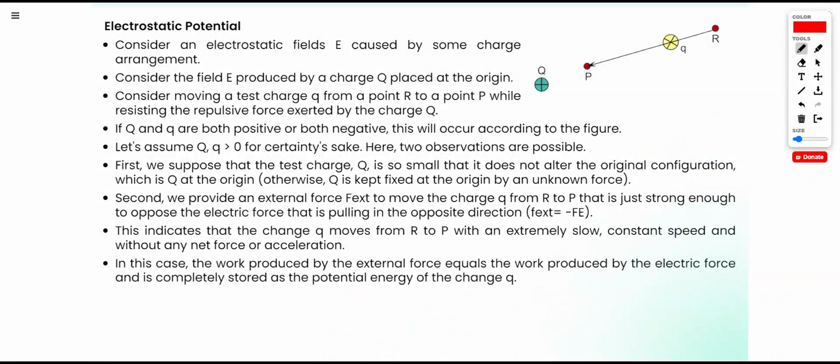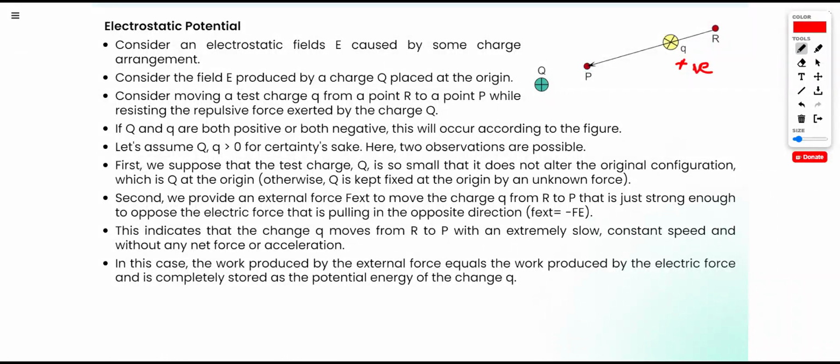Let's see what's there further. Consider electrostatic field E caused by some charge arrangement. Consider the field E produced by charge Q placed at the origin. Consider moving charge Q from point R to point P while resisting the repulsive force exerted by charge Q. If both charges are positive or both negative, this will occur according to the figure. Let us assume that our Q is greater than 0. That means it is a positive charge.